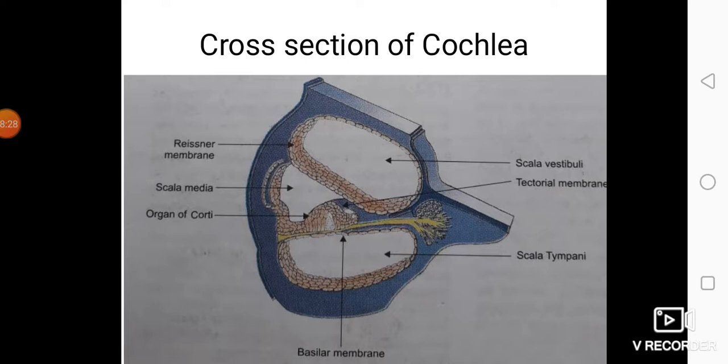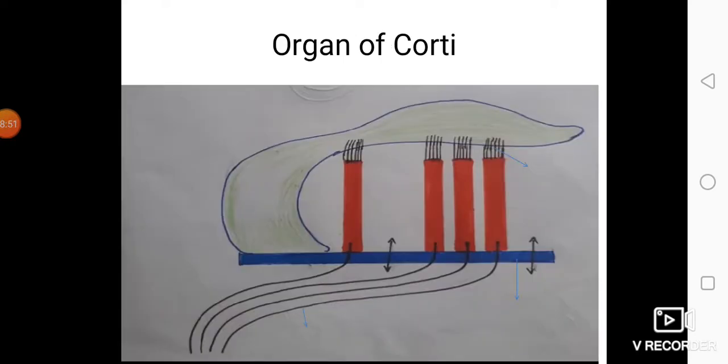From the basilar membrane there arises organ of Corti. What is there in the organ of Corti? There are columnar epithelial cells. These columnar epithelial cells are furnished with the cilia. The cilia touch the tectorial membrane. From the base of each columnar epithelial cell there arise nerve fibers, which will be perfectly clear in the next diagram. See here.